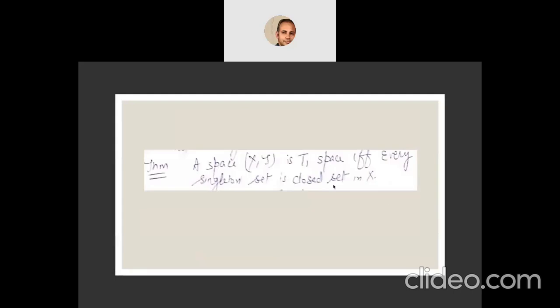Now a space X is a T1 space if and only if every singleton set is closed in X. It is also called the T1 axiom. We have earlier studied this theorem with the name T1 axiom. So if a space is a T1 space, then every singleton set in that space will be closed and every finite set will be closed.